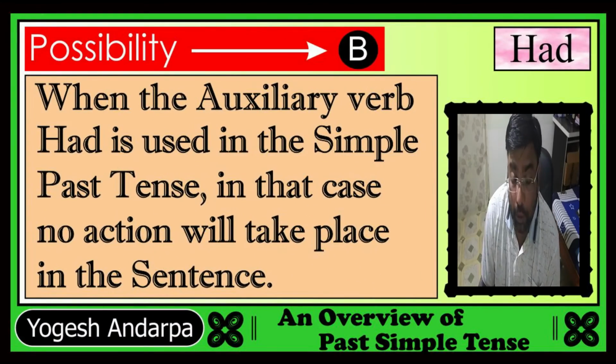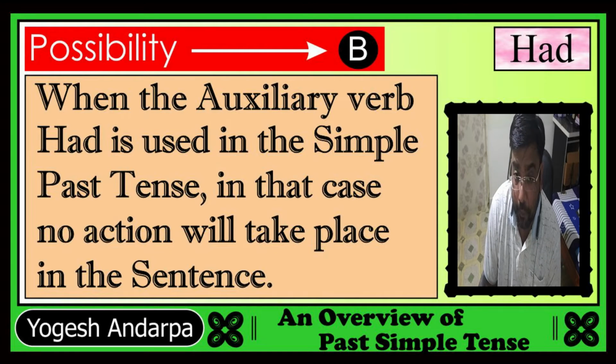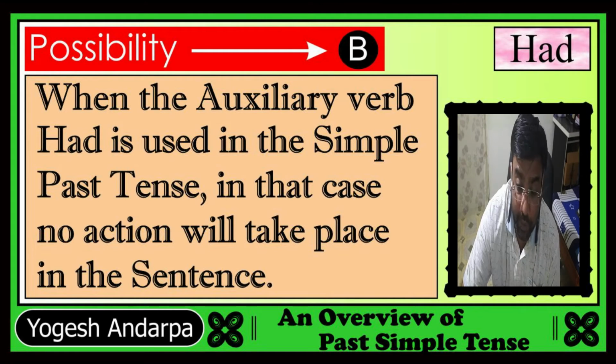Let's talk about the possibility B, where you will find the helping verb had in the simple past tense. So when the auxiliary verb had is used in simple past tense, in that case, no action will take place in the sentence.